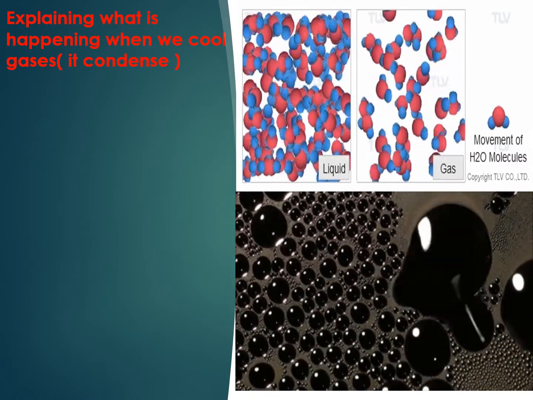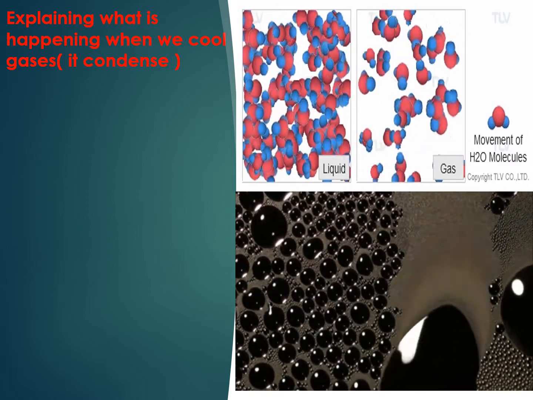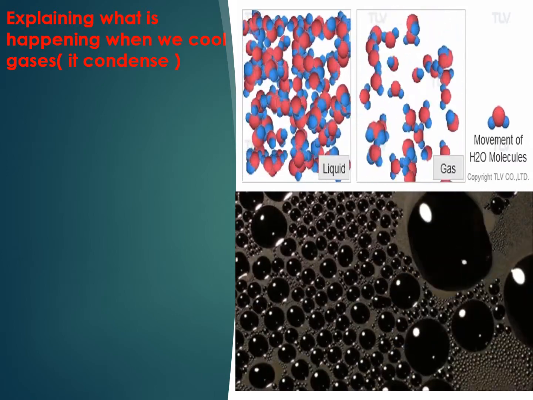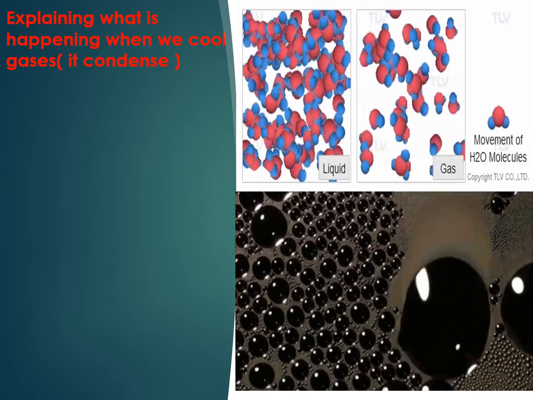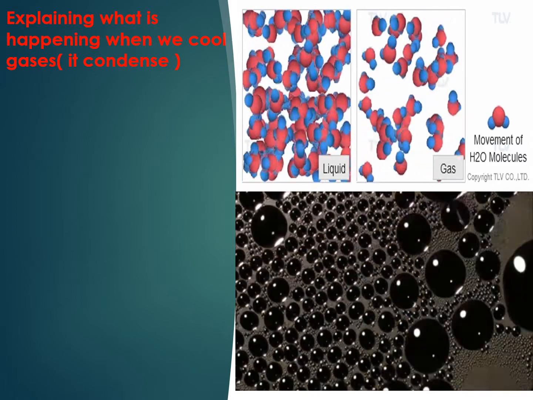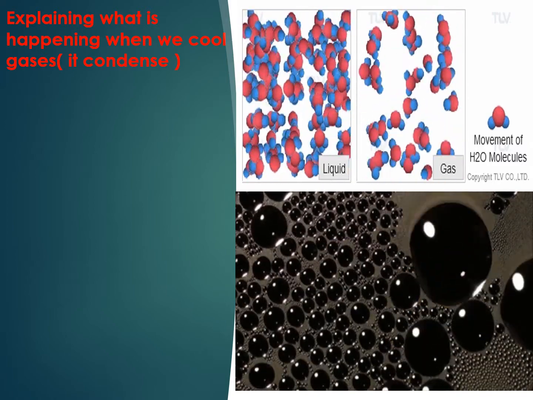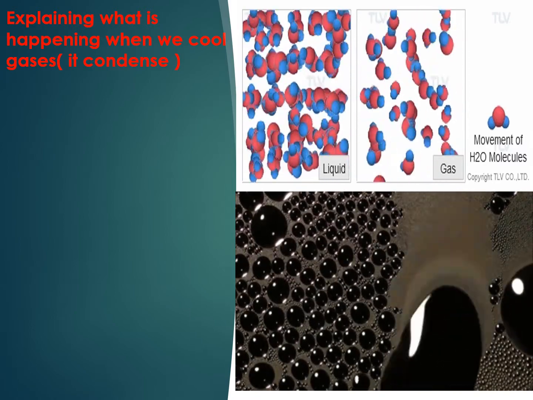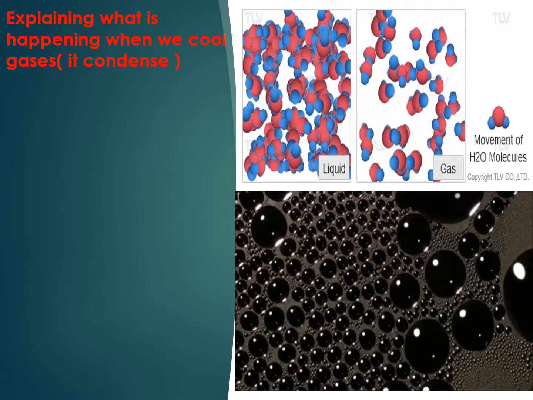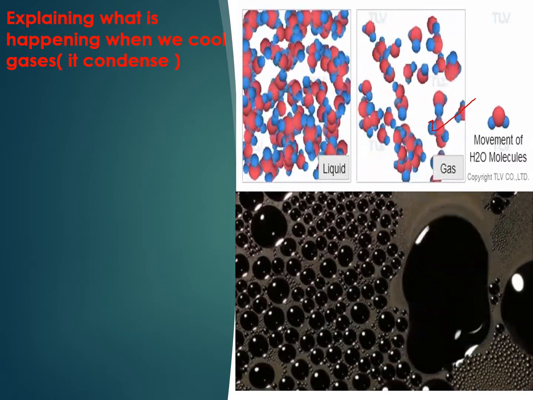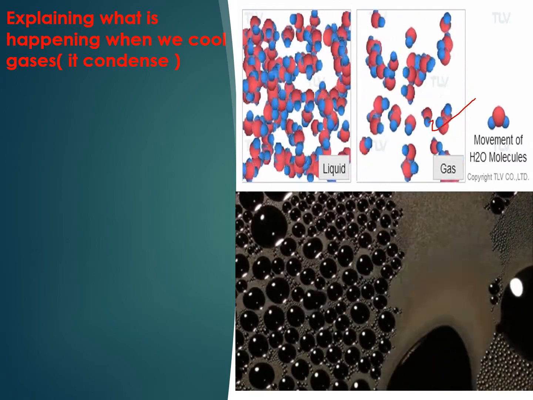So the movement of gas particles is faster than the liquid particles because they have more energy. So the movement and kinetic energy of gas particles is more than liquid particles.